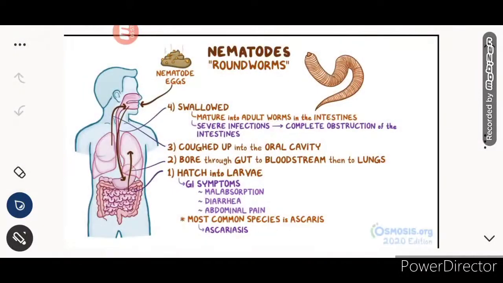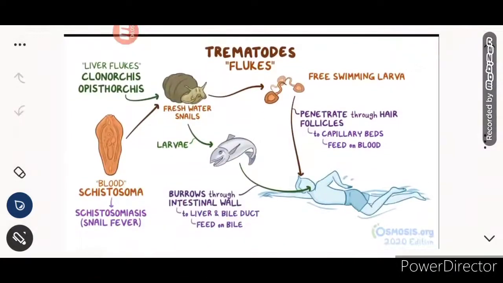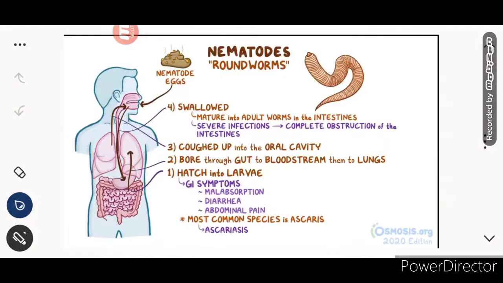The next class is the nematodes, also known as the roundworms. Okay, so cestodes are tapeworms, trematodes are flukes, and nematodes are the roundworms. Nematode eggs can be ingested via contaminated food. The steps are as follows: they hatch into the larva and cause GI symptoms such as malabsorption, diarrhea, and abdominal pain.